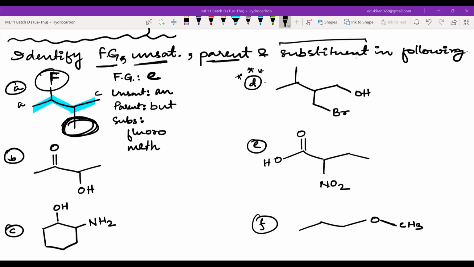Mehreen, are you there? Tell me, can you see the sentence? Use the same terms for number of carbon atoms in a substituent. Can you see these words? Yes, sir, I can. Then read it. For number of carbon atoms in a substituent as used in the parent, but add YL at the end of each substituent to show that it is a substituent. Okay. Will you ever forget this? That you have to add YL in a substituent if you have an alkyl substituent?